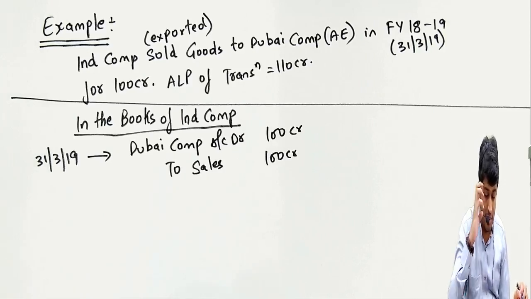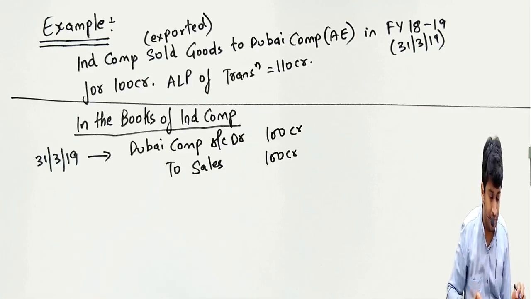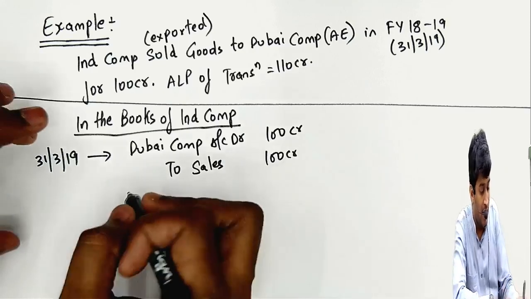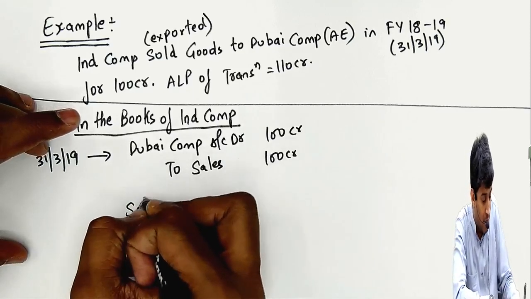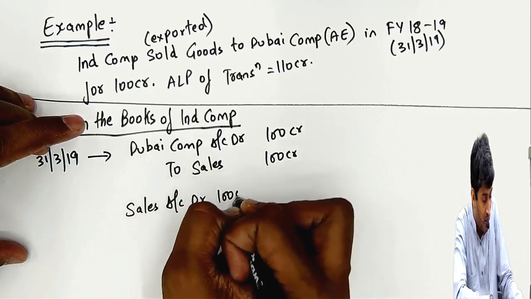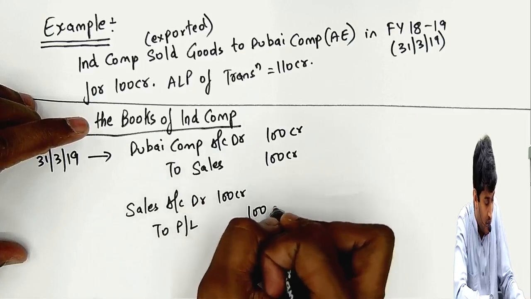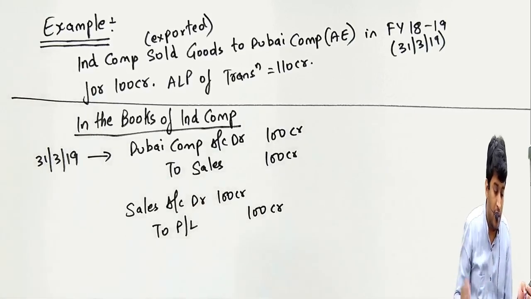Okay, now, clear till here? And nothing but the sales will be transferred to the P&L account. So sales account debit 100 crores to P&L account 100 crores. Clear?